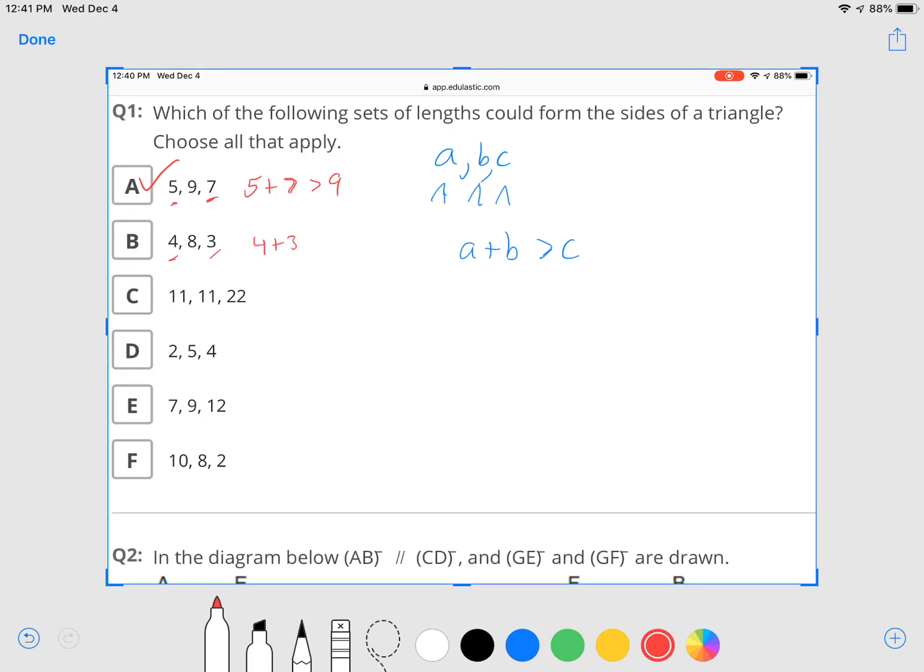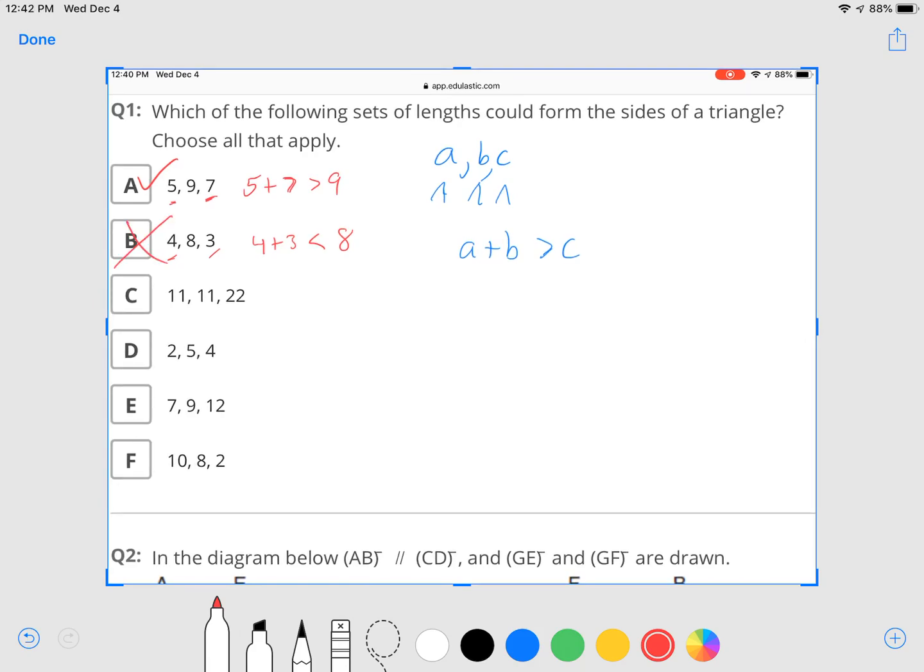The 2 smaller sides for option B are 4 and 3. 4 plus 3 is 7, which is smaller than the remaining side. So that means that this could not be a triangle. There's no such thing as a triangle with side lengths 4, 8, and 3. Okay, the next one we have 11 plus 11 is equal to 22. We need it to be bigger than 22, and it's not. So this will not work.